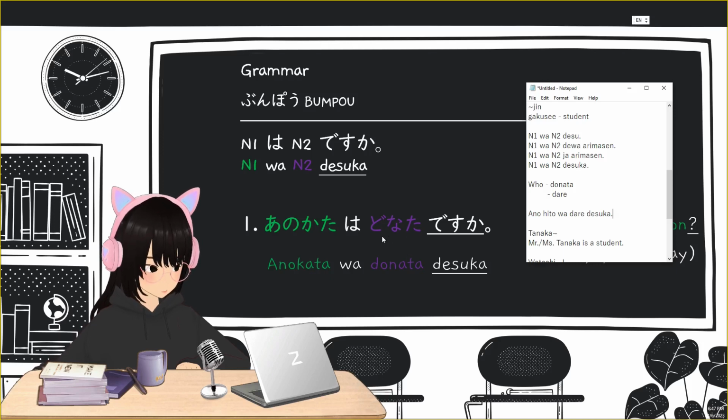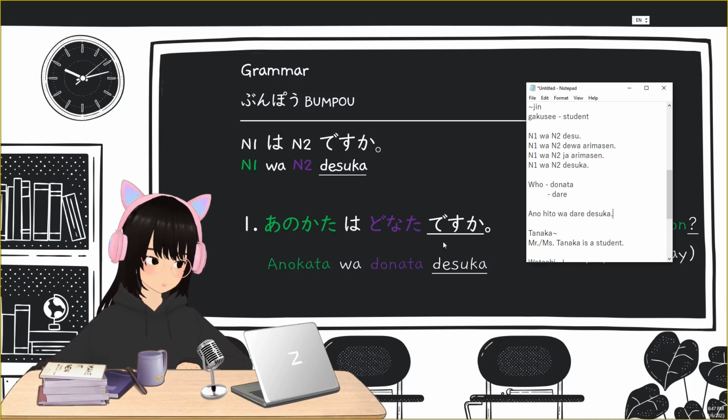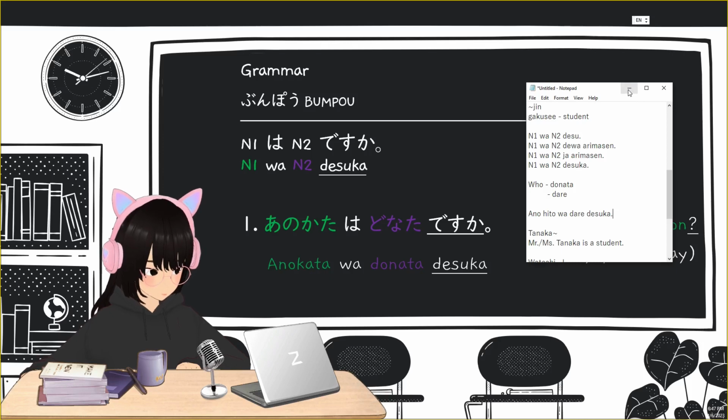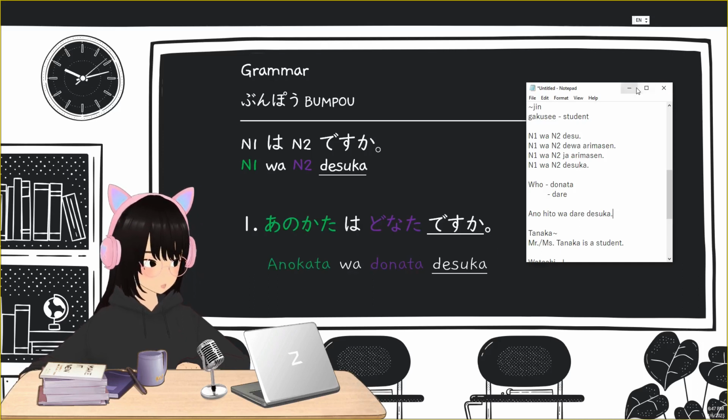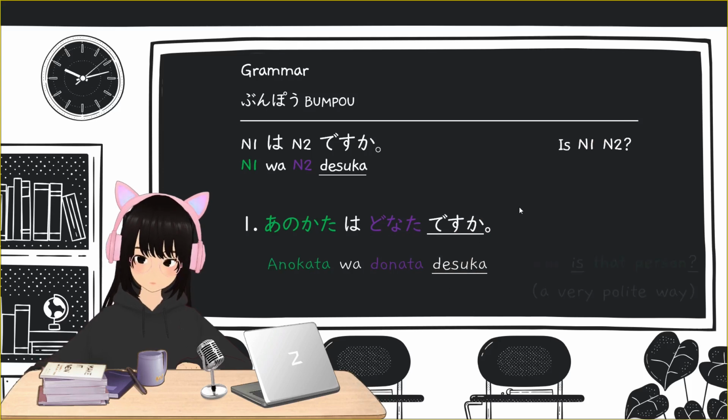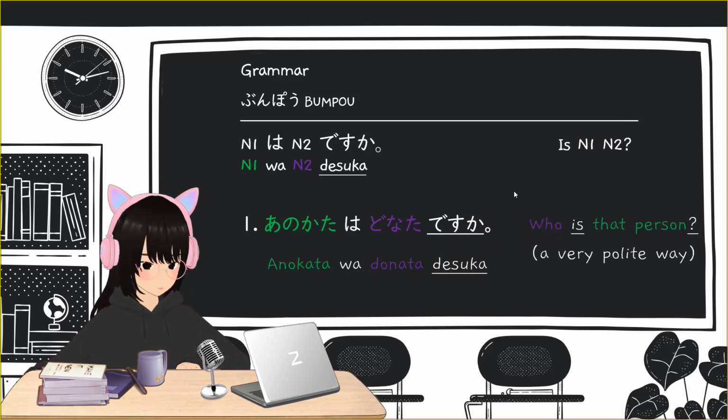Again, the sentence doesn't have to end with a question mark, because desu ka already means that this is a question sentence, or an interrogative sentence. Okay, who is that person?